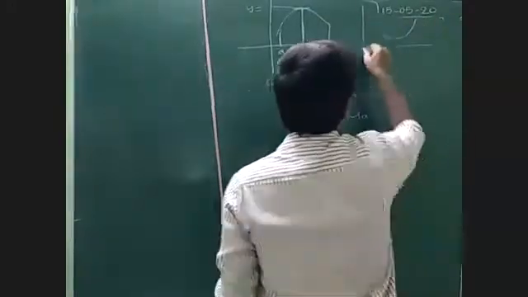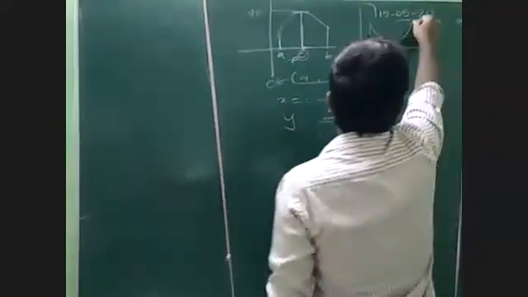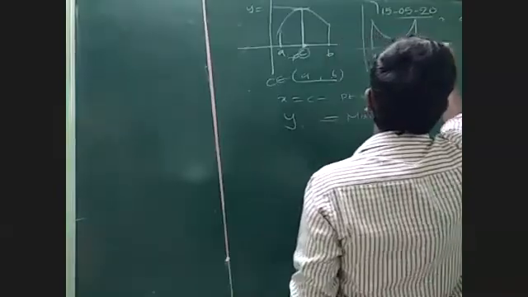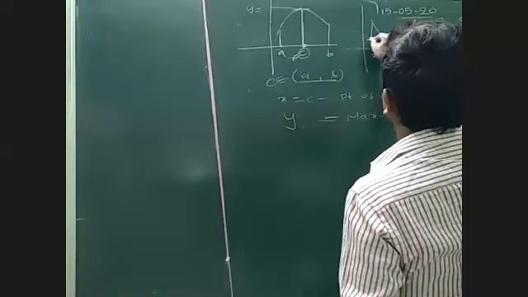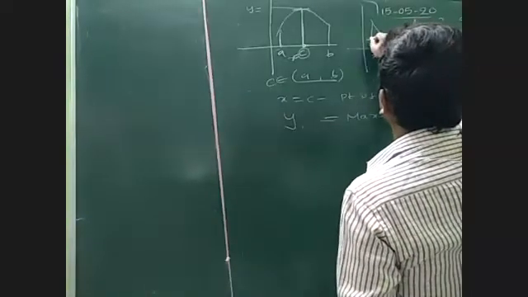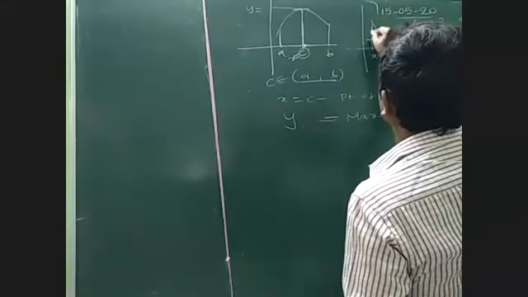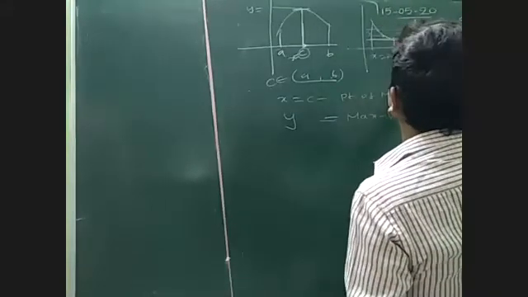In the same way, if I draw it like this, again the curve exists between x is equal to A and x is equal to B. At a certain point, x is equal to C, it has the minimum y value. Here the y value may be 3, here 5, maybe 6.